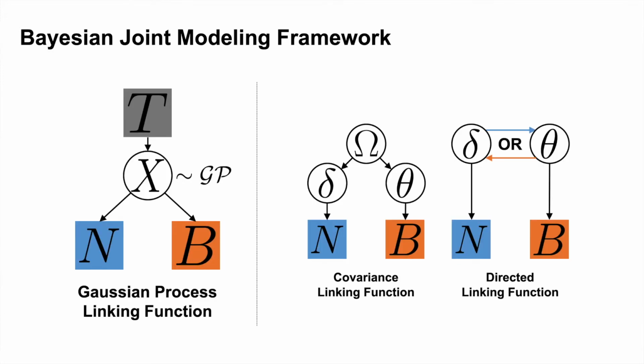To address these issues, we propose a new linking function based on a Gaussian process that enables flexible, non-parametric modeling of the brain-behavior relationship, motivated by Gaussian process latent variable modeling.